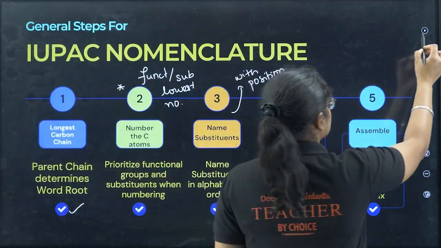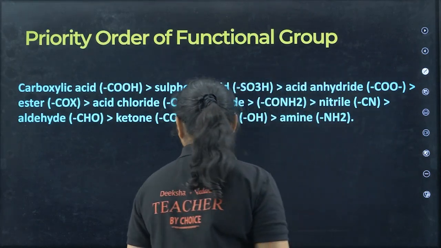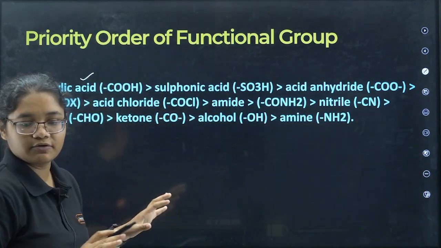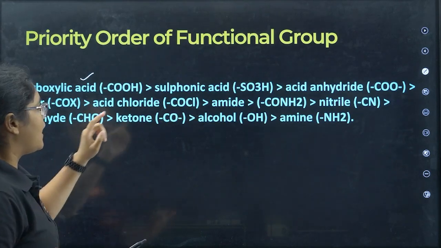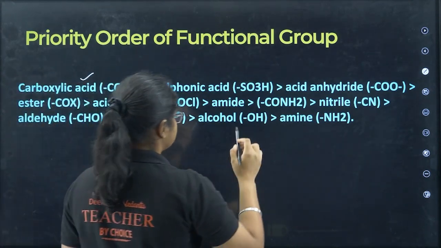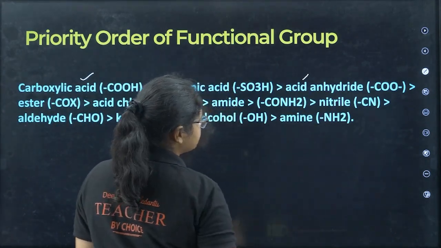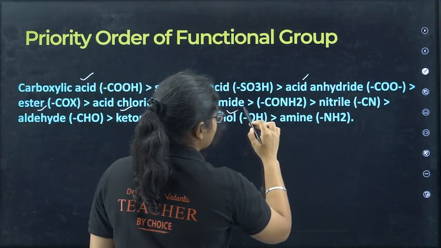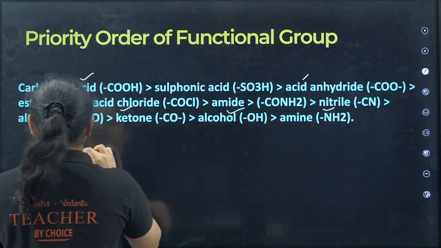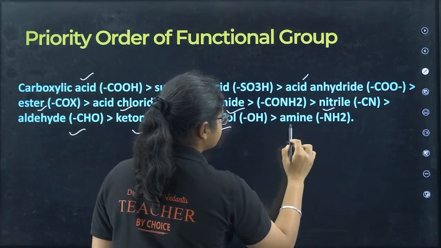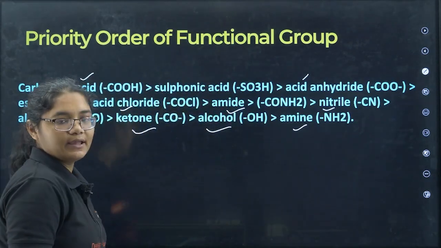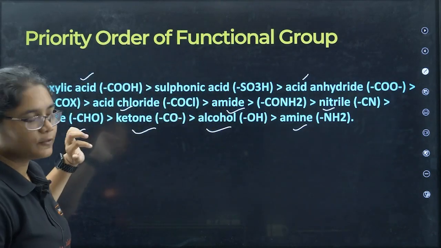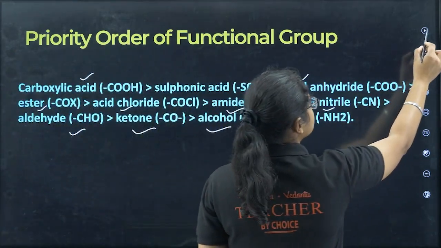So you can see the first is your carboxylic acid, in the priority order of the functional groups. This is very important. After that we have sulfonic acid, then acid anhydride, esters, acid chlorides, then amides, then nitriles, then aldehydes, ketones, alcohols, and then amines. So this order you should remember. Okay, fine. Now let's move forward.